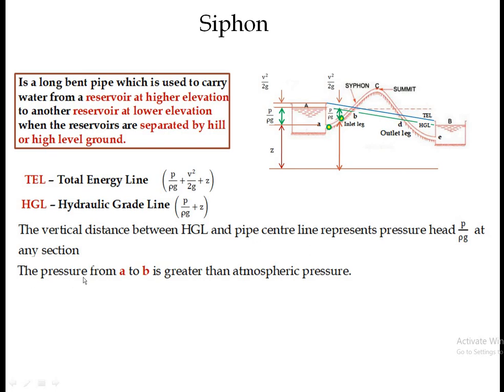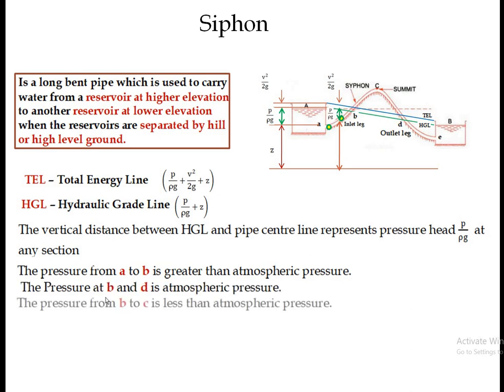Therefore the pressure from A to B is greater than atmospheric pressure. And when the fluid starts to move from B to C, it again starts to decrease. Already we have seen that the pressure at B and D is atmospheric pressure, and the pressure from B to C is less than atmospheric pressure.